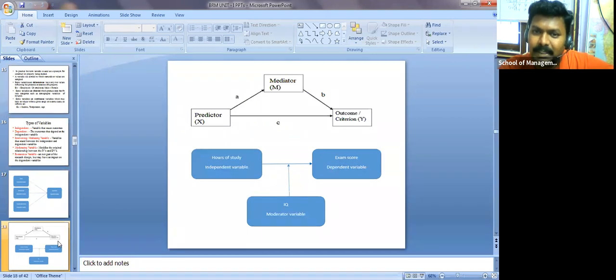Now see mediator. I gave so many examples, but let me show you. This is the independent variable and this is the dependent variable. X is the independent variable and Y is the dependent variable. If you want to find the direct relationship, you can find it, this is called C. But in between the independent and dependent, you have one more variable which is called a mediator.